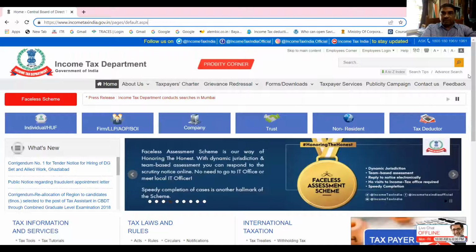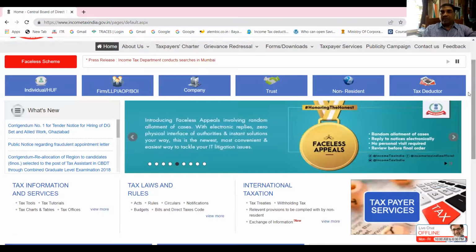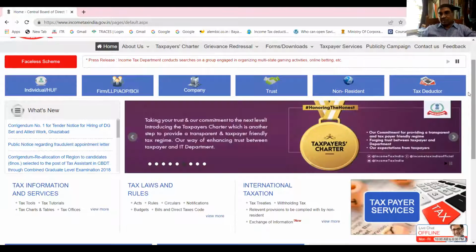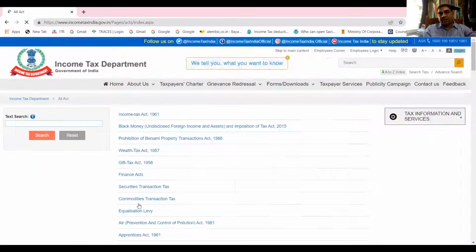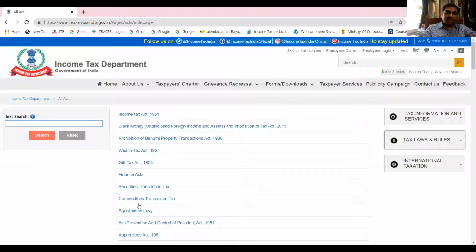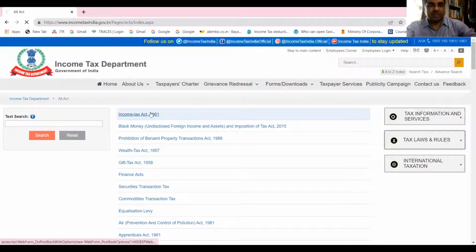So where should I go? I want to read Income Tax Act, section 17. Tax laws and rules, acts. Okay, tax laws and rules. I am visiting this acts section. There you can find the list of acts, and I'm clicking here Income Tax Act 1961. Very good.